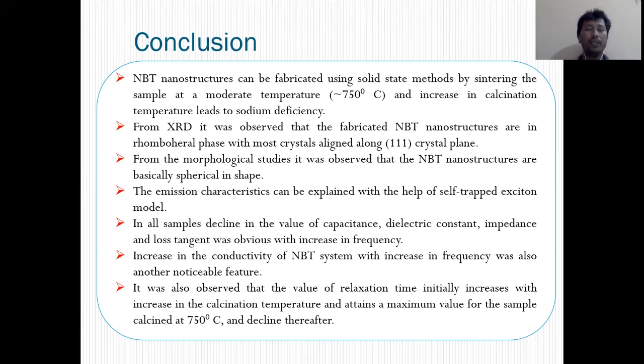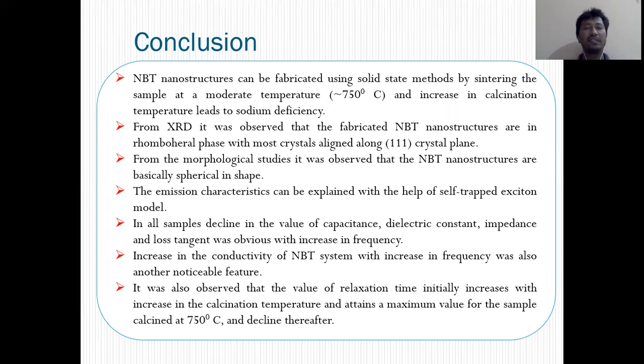In conclusion, we want to say that we have fabricated NBT nanostructures calcined at different temperatures, and for suitable fabrication we considered 750. We suggest 750 degrees Celsius will be suitable for fabricating the NBT nanostructure system. The NBT nanostructure system we have fabricated is of pure phase, and most crystals align along one crystal plane. From the morphological study via TEM, we can say that NBT nanostructures are basically spherical in shape.